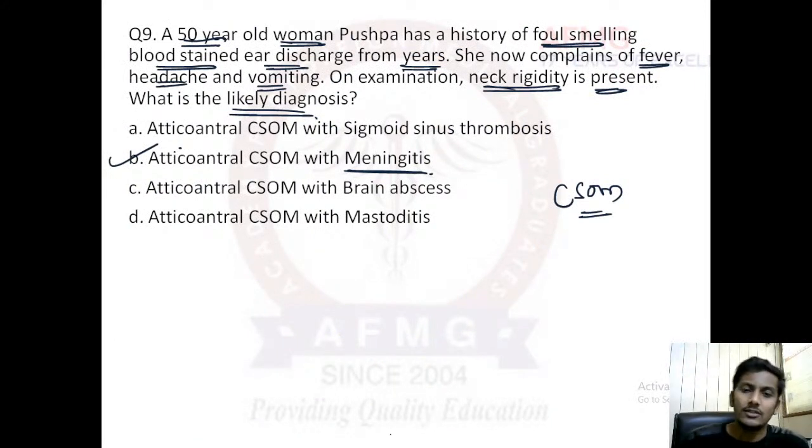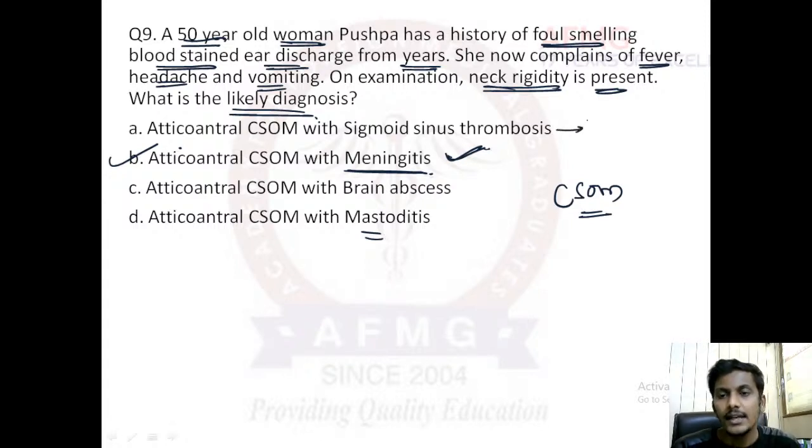But in this question, as you all saw, there were cardinal features of fever, headache, vomiting, and neck rigidity. These are classical findings of meningitis, and this neck rigidity is due to irritation of the meninges. Whenever we try to extend the neck, there is irritation of the meninges, which leads to excessive pain. In mastoiditis, usually there would be inflammation of the mastoid area, which we'll discuss further. Don't worry.